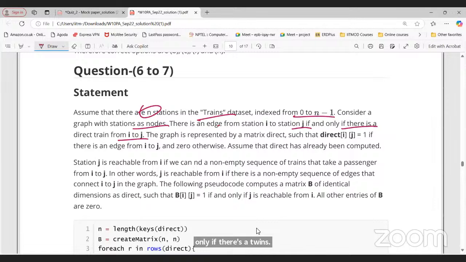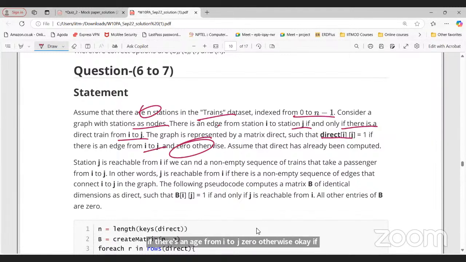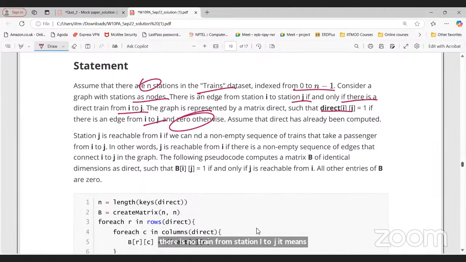The graph represents a matrix direct such that direct[I][J] equals 1 if there is an edge from I to J, and 0 otherwise. If there is no train from station I to J, it means there is a 0, right? There is no edge in the graph.